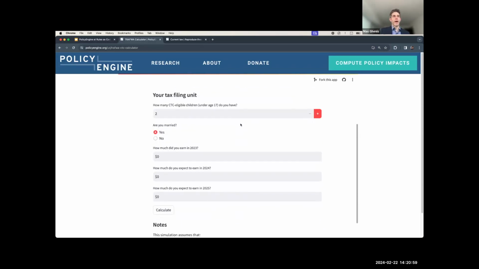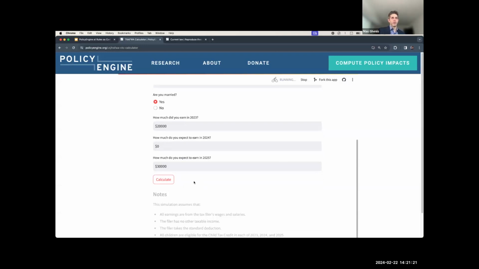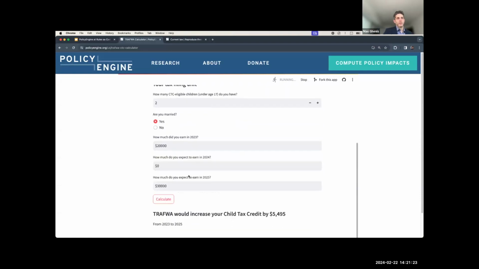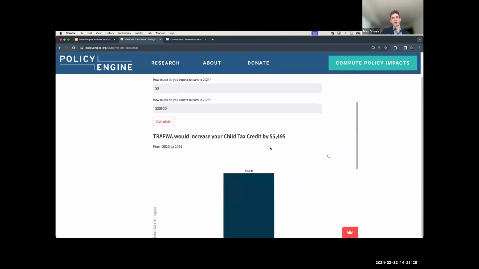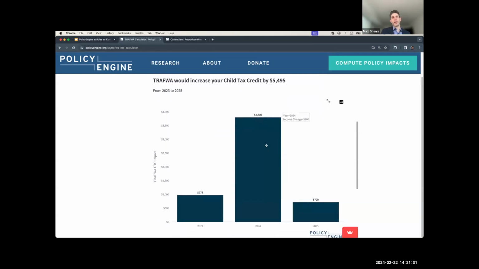But we could quickly say, okay, what happens if you have two kids? Maybe you had $20,000 income in 2023. Maybe you just had a kid, so you're not going to work this year. And maybe you go back to $30,000 in 2025. And of course, this is all open source too. You can click this GitHub icon here, and it'll show you all the code. And pretty quickly, we're going to see what this bill means for you across all of these three years. Because of the structure of the bill, this is going to increase your CTC by a lot in 2024, and also a substantial amount in both of those other years.